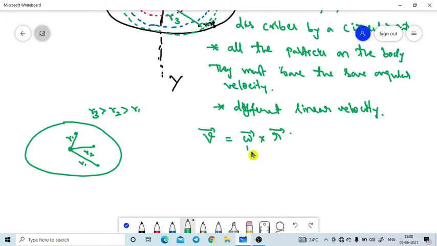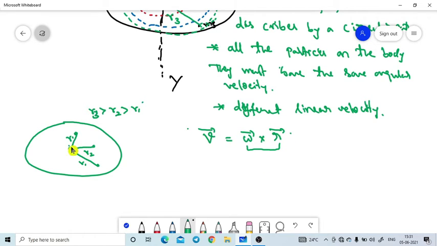That means here is the relation we have. The linear velocity depends upon the radius of the circle. If the particles are located on the same body and omega, the angular velocity, is the same, then the linear velocity depends on the radius of the circle.